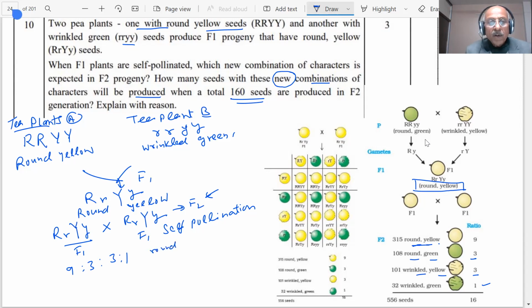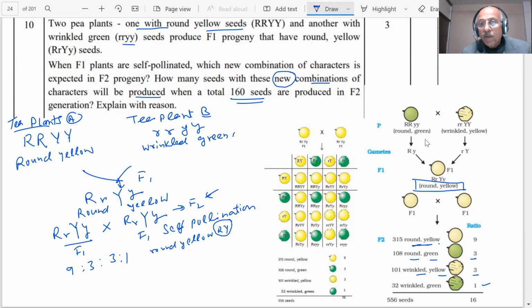Therefore, I can say, student, if I have to calculate the ratio, first one, I am saying round yellow. What will that be? Round yellow, RY.